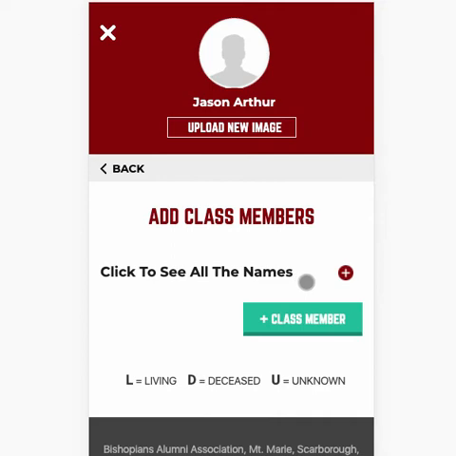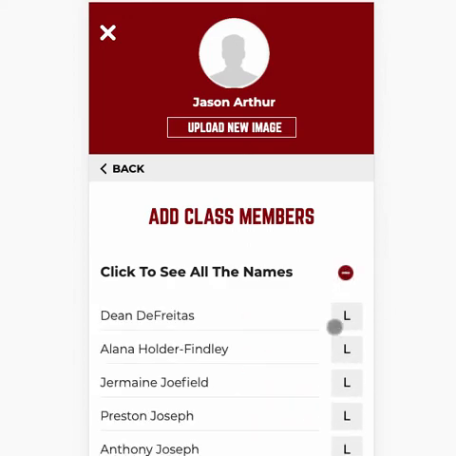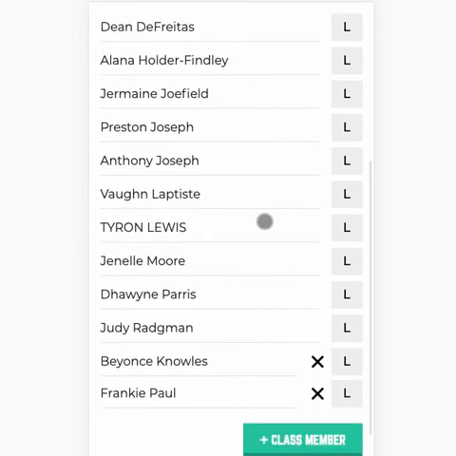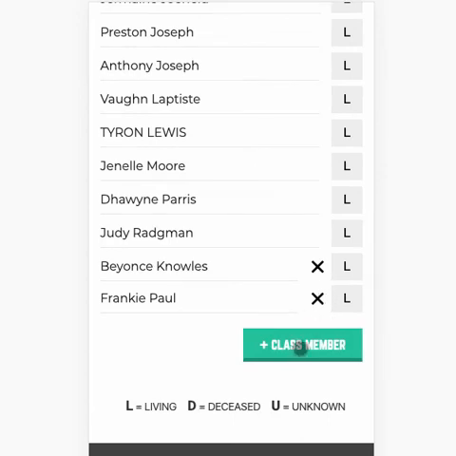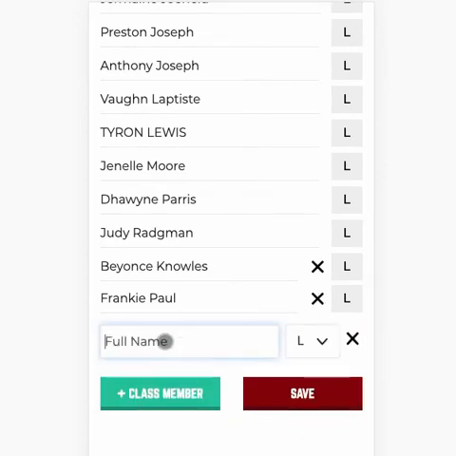When you get there, one of the first things you'll notice is the plus sign, which you'll click on to reveal all the names. Below that is the Add Class Member button and the legend used to classify each person listed. As an example, let me click the plus button to reveal the names in my year. Now I'll click the Add Class Member button, enter a random name, then hit Save.